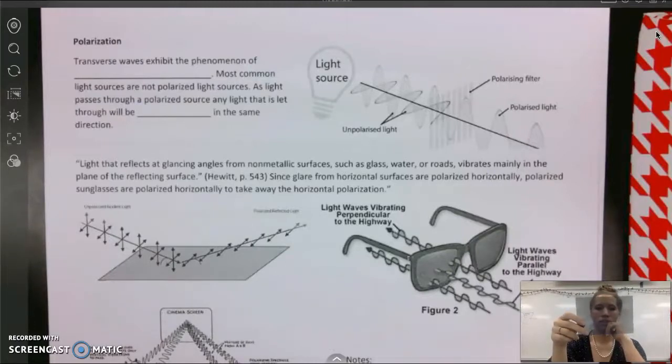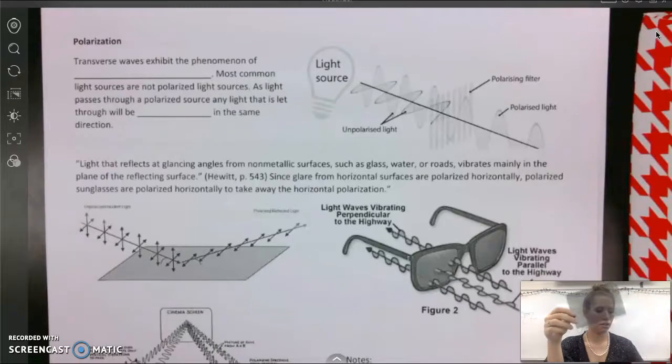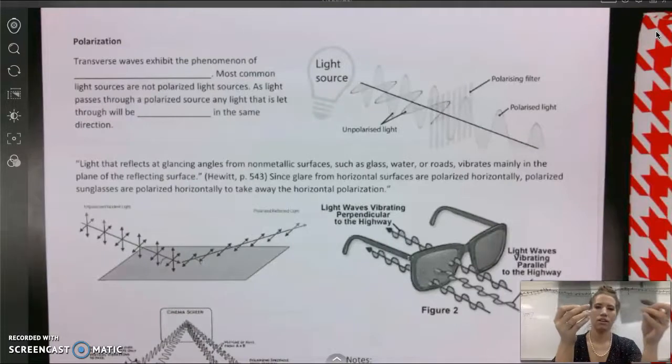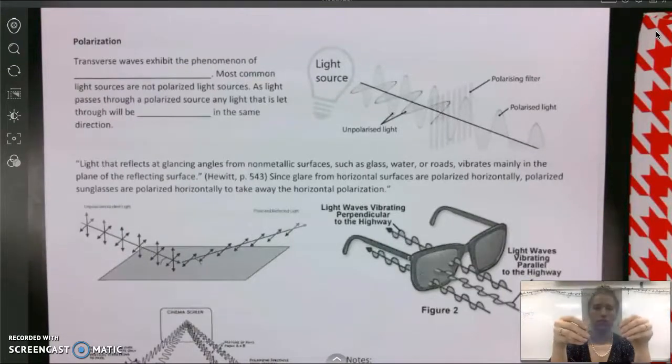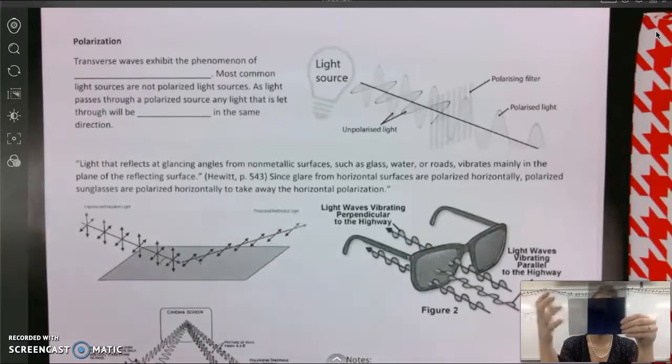So if light going through this filter is being polarized one way, and we cut off the polarized light with another polarized sheet, see, they're the same, so that light is able to pass through. But as soon as we cut off both, then there's no path that the light can travel through.